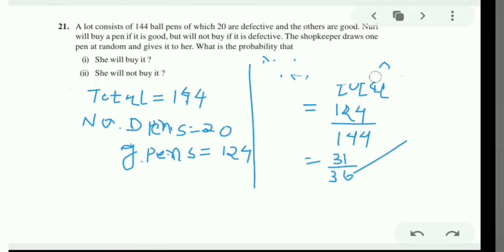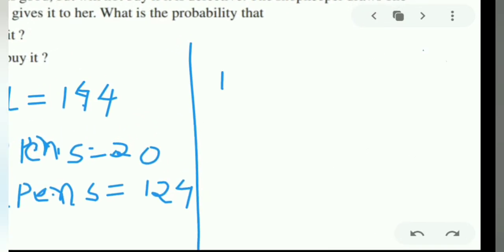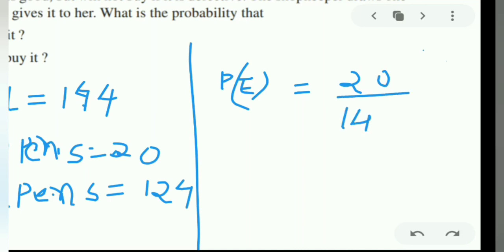Now we are reading the second question. What is the probability that she will not buy it? She will not buy it if it is not a good pen, that is, if it is a defective pen. Means we have to take out the probability of defective pens. Means we have to take the favorable outcomes, which are 20, and our total is 144. As I told you, 36 4s are 144 and 5 4s are 20. So it cuts by 4 and our answer will be 5 upon 36. So this is the end of this question.